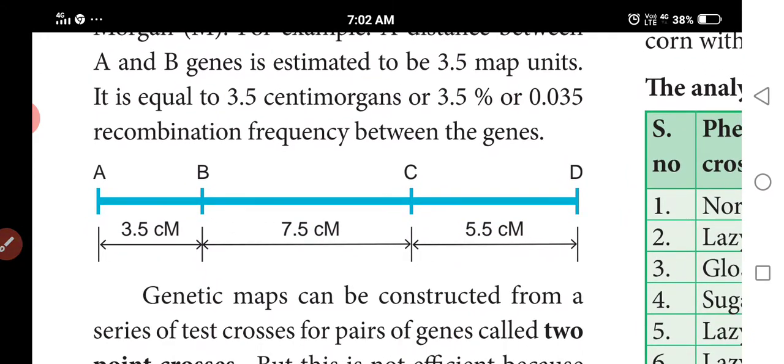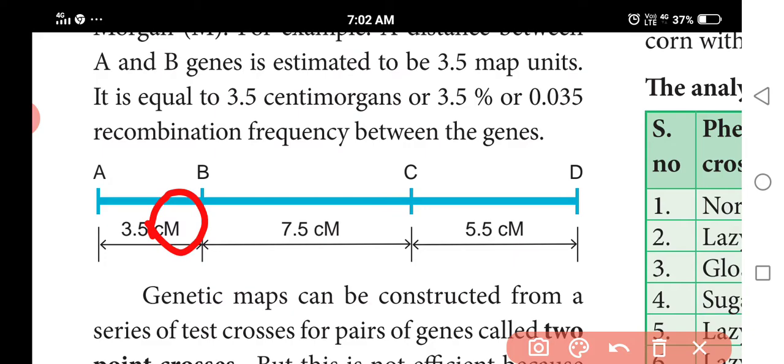The unit of distance in a genetic map is called the map unit. One map unit is also called a centimorgan, named after the scientist T.H. Morgan, who introduced genetic mapping. 100 centimorgans is equal to 1 morgan.